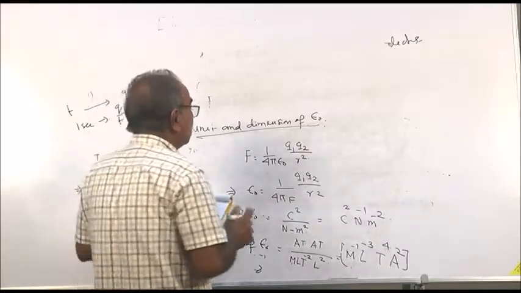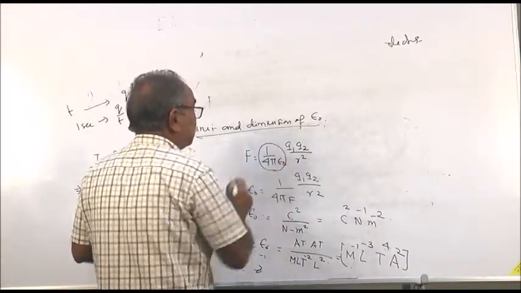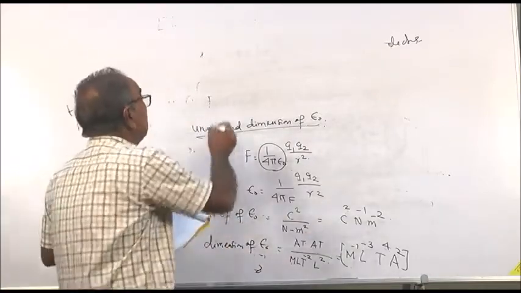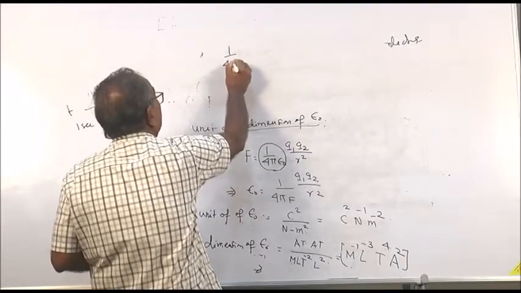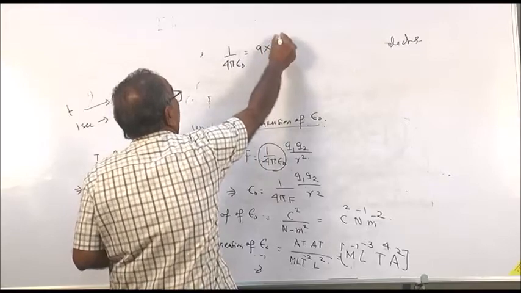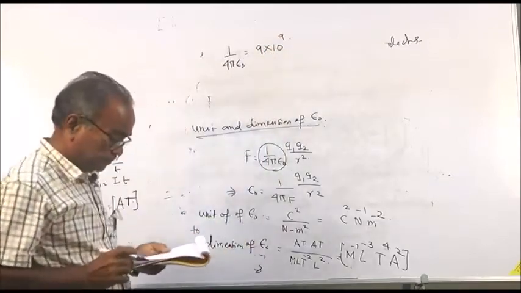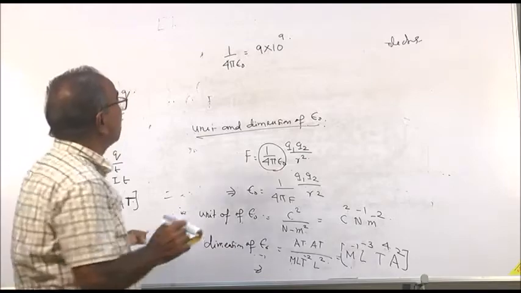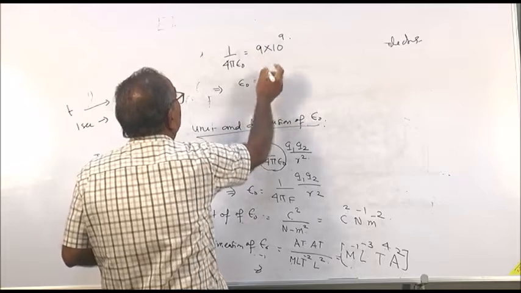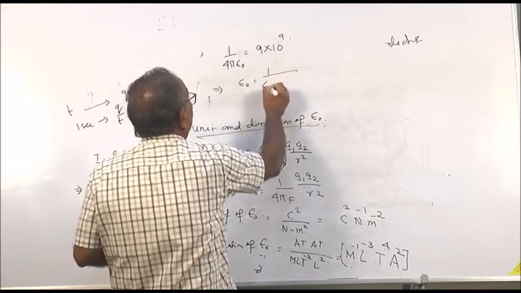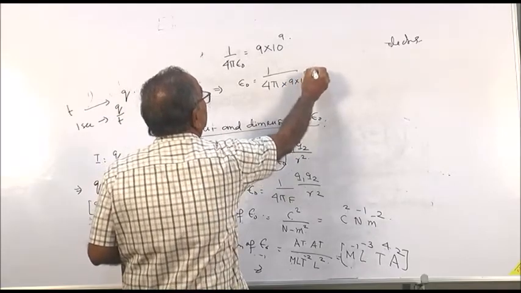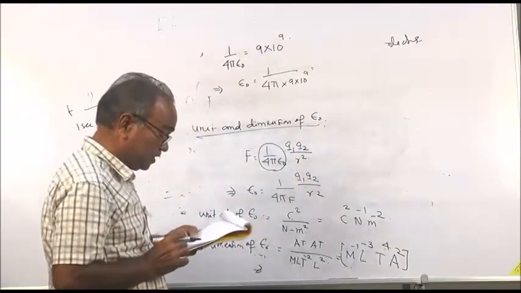And we know that this 1 by 4 pi epsilon 0 has a value equal to 9 into 10 to the power 9. So, epsilon 0 is equal to 1 by 4 pi into 9 into 10 to the power 9. If you calculate it, it becomes equal to